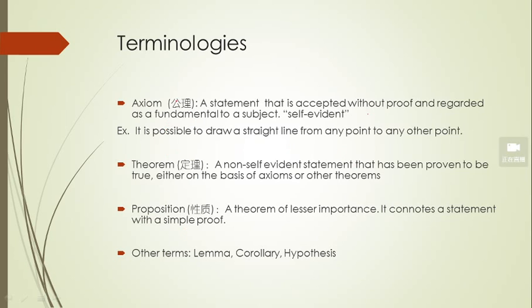And it's interesting to know them in Chinese, okay. 公理, 定理, 性质, and this one is called 引理. Corollary is called 推论.